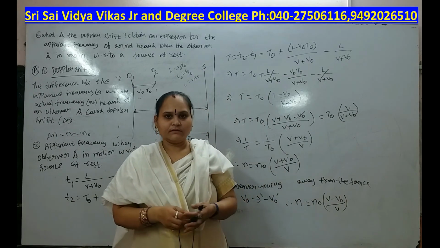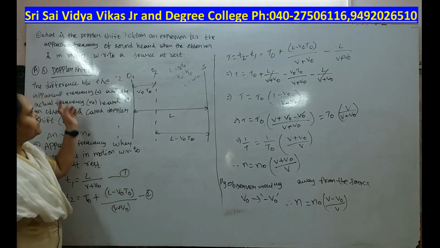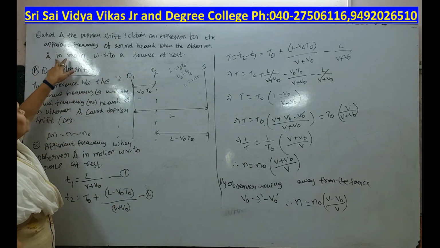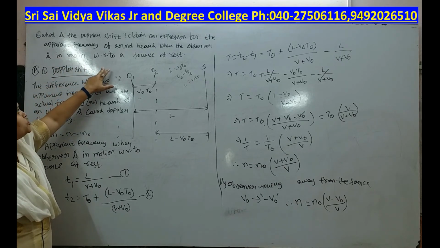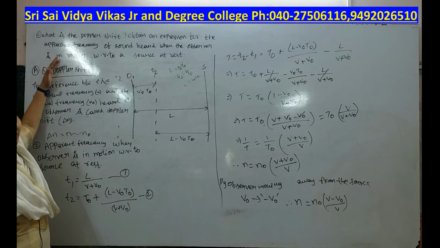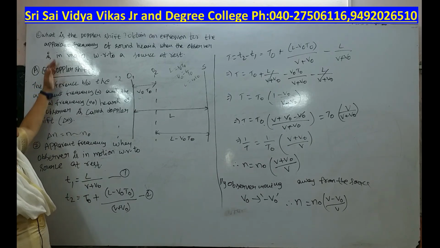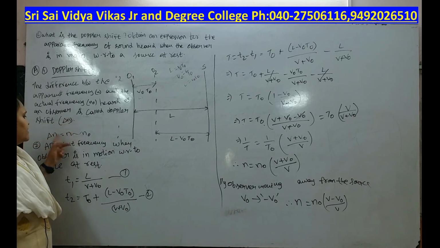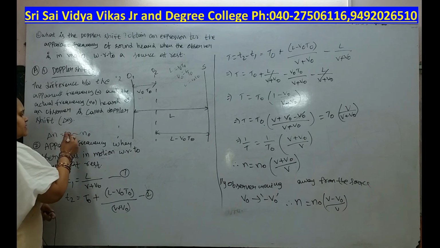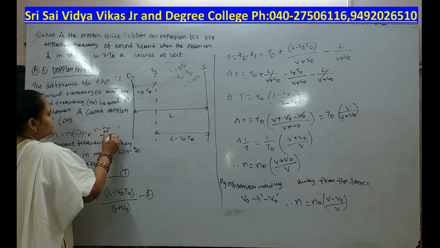Hi everyone. Next our topic is to discuss what is the Doppler shift. Obtain an expression for the apparent frequency of sound when the observer is in motion with respect to a source at rest. What is the Doppler shift? The difference between the apparent frequency and the actual frequency is the Doppler shift, denoted by delta n. Delta n is equal to n minus n naught.